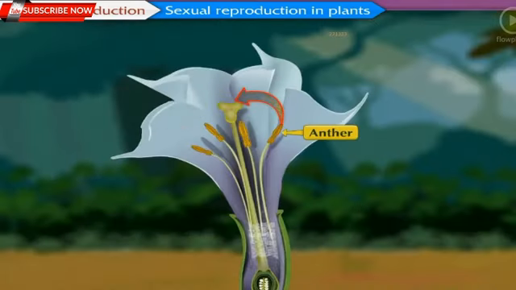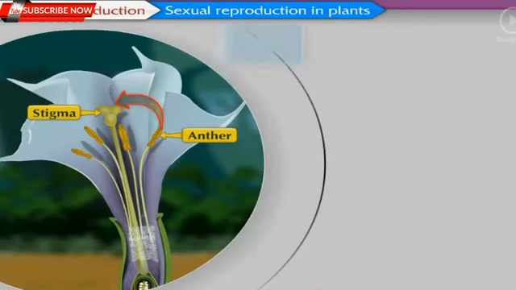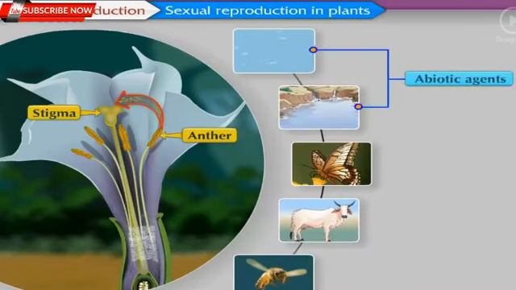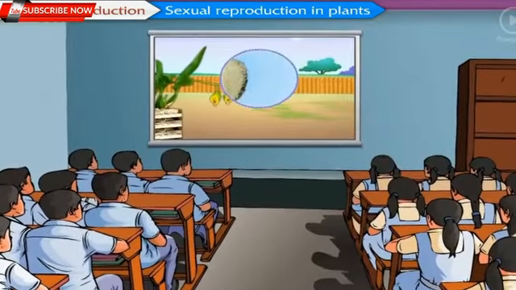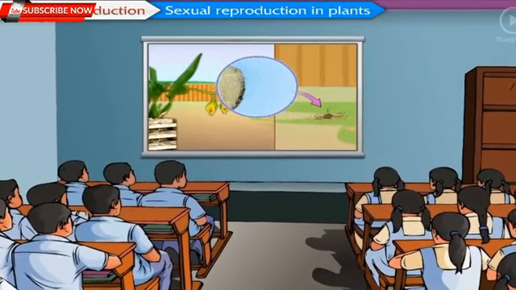Pollen grains from anther are transferred to the stigma. This is called pollination. Pollination occurs with the help of abiotic agents like wind and water, and biotic agents like insects and other animals. Come, let us watch how some of these agents help in pollination.